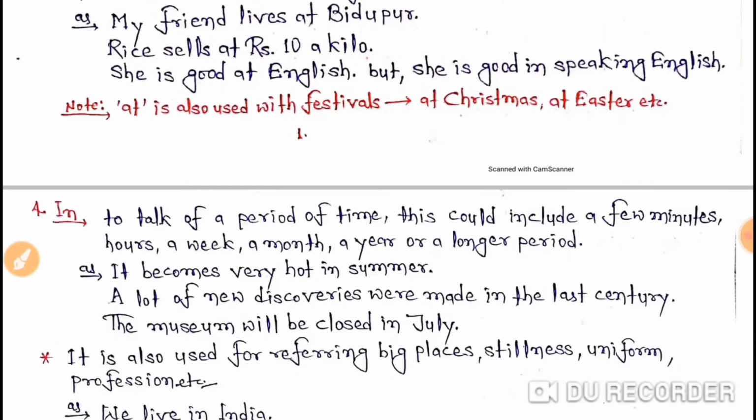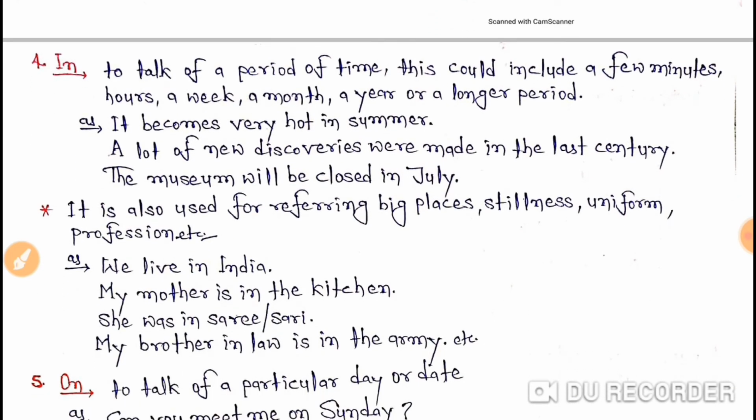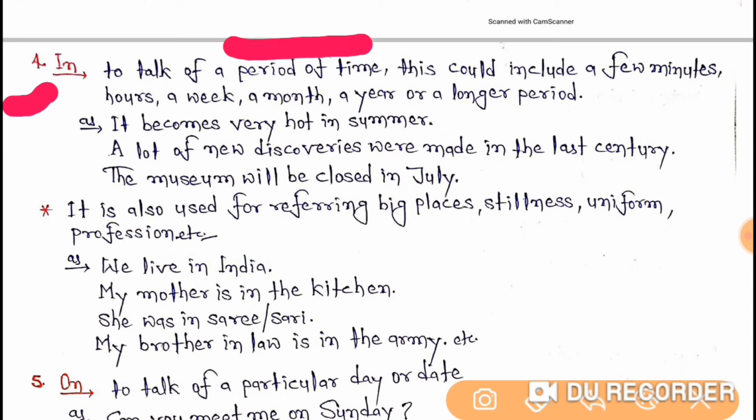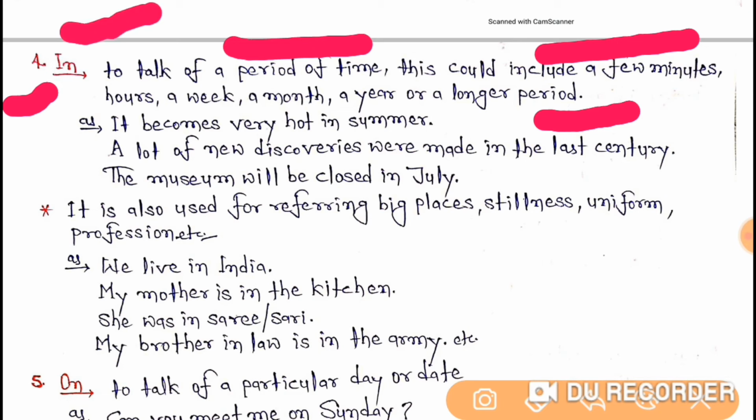Now let's understand the fourth one. The fourth one is in. To talk of a period of time. This could include a few minutes, hours, a week, a month, a year, or a longer period. We use in. Now let's understand it with the help of some examples. The first example is, it becomes very hot in summer. A lot of new discoveries were made in the last century. The museum will be closed in July.